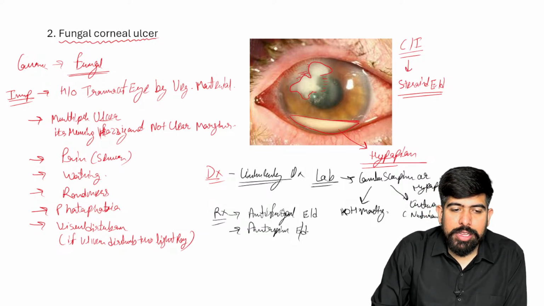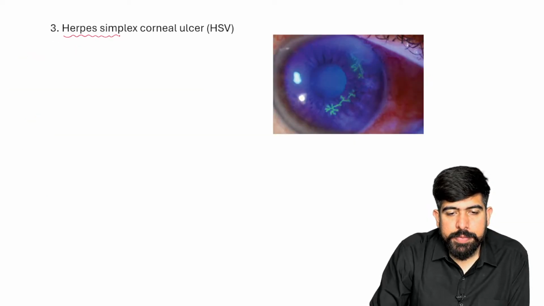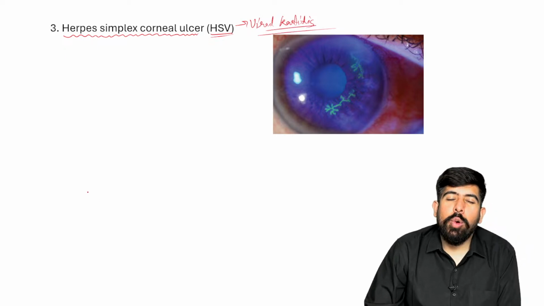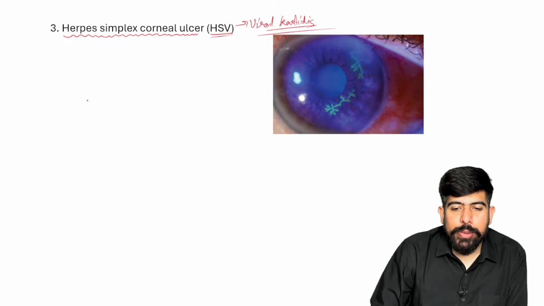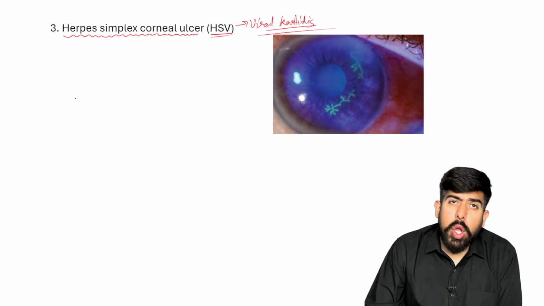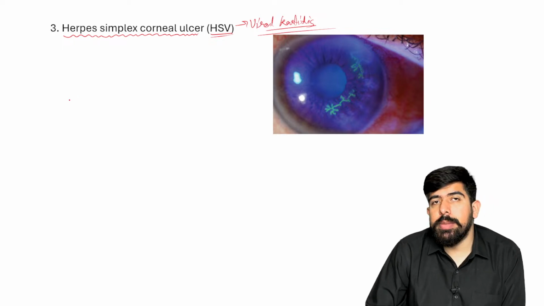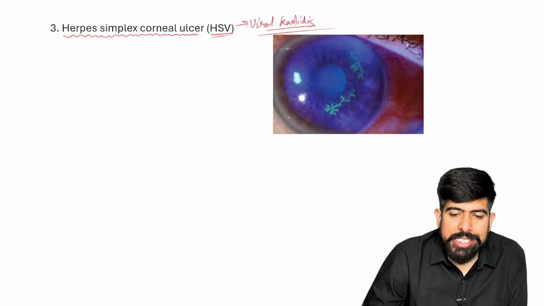Now, moving forward to the next one, which is herpes simplex corneal ulcer, also known as HSV, or viral keratitis. In this condition, what will be seen? The ulcer is not clearly visible on the cornea. For visibility of this, we have to